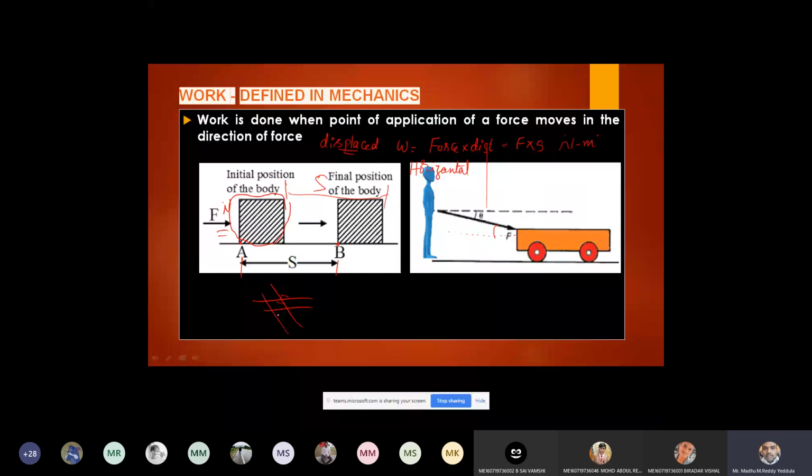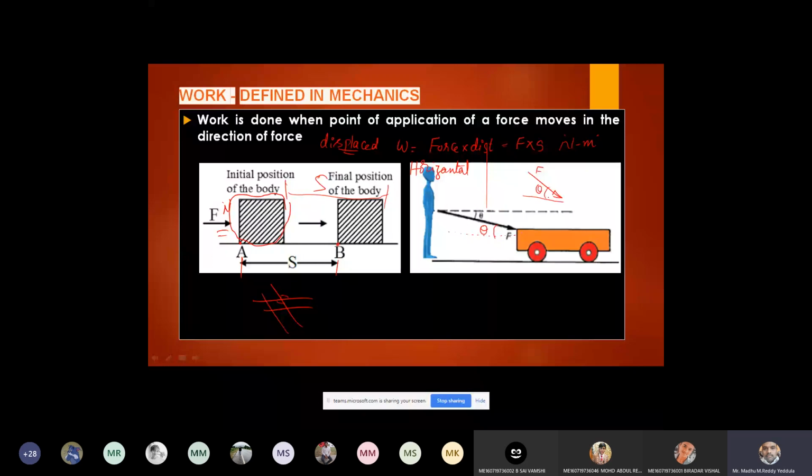Whenever a force is inclined, it can be resolved into two components. You studied this just now, last week only, right? Whenever a force is inclined, it can be resolved into two components. So let us assume this is making an angle theta with the horizontal. I can resolve this force into two components.